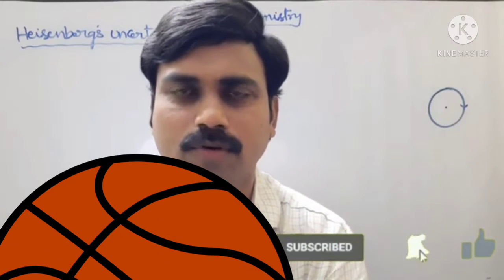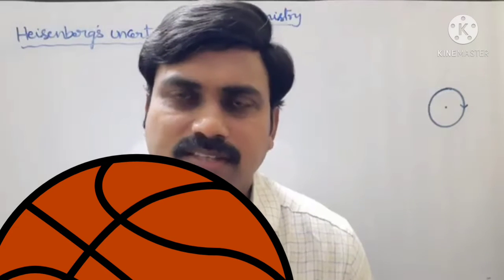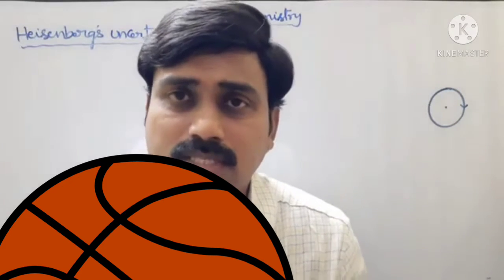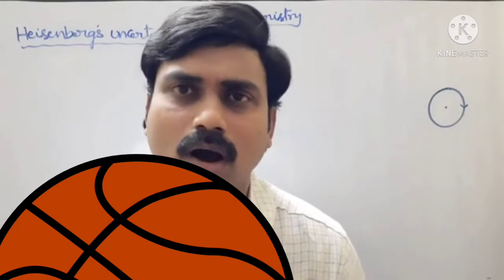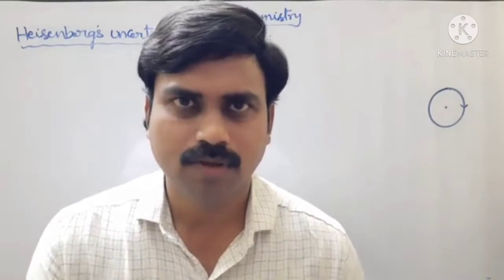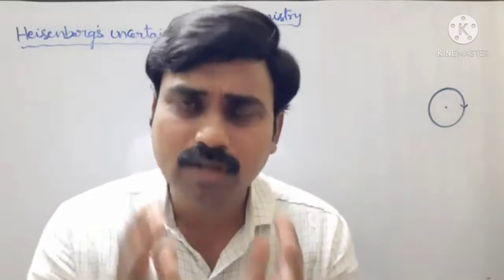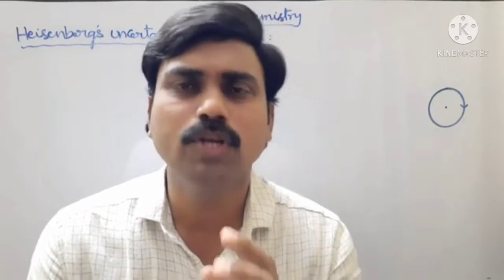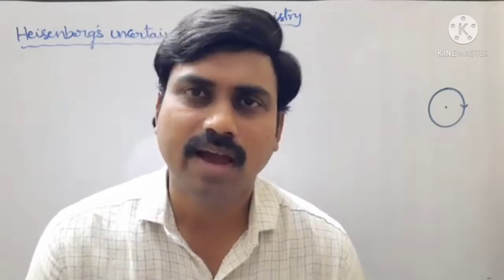Now I am explaining about the Heisenberg uncertainty principle. According to the Heisenberg uncertainty principle, it is impossible to determine the exact position and exact momentum of an electron simultaneously and accurately. So at a particular time, we cannot calculate the exact position and momentum or velocity of a revolving electron.